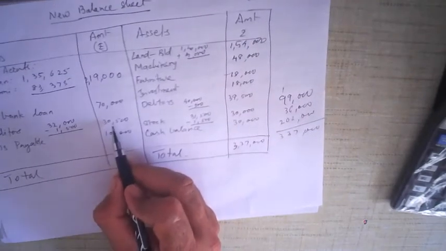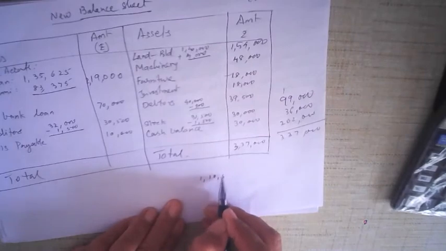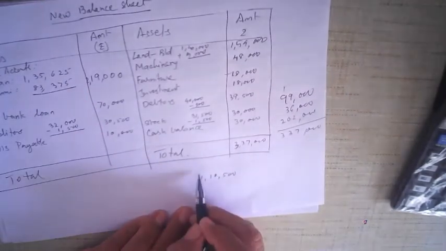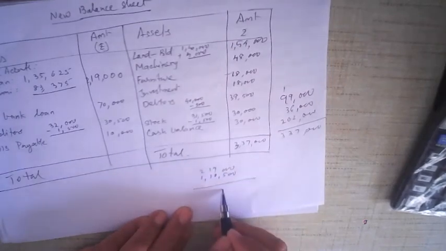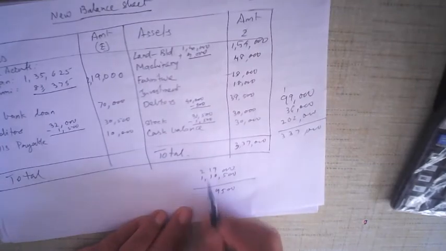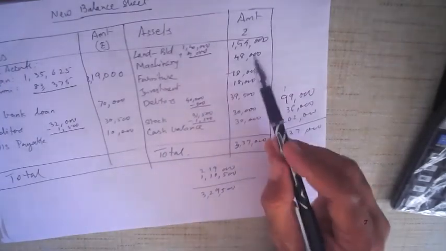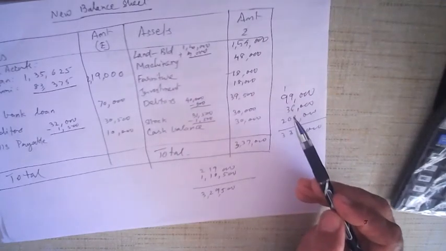70 and 30, 1,10,500. This plus 2,19,000. 500, 9, 2, 3,29,500. Now 3,29,500. There seems to be a totaling mistake somewhere. Just check it up once again. Okay, what the totaling mistake seems to be.